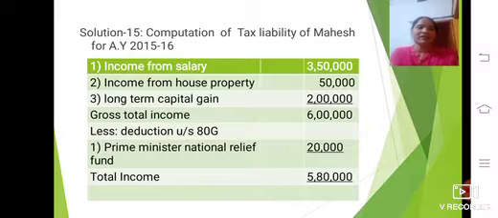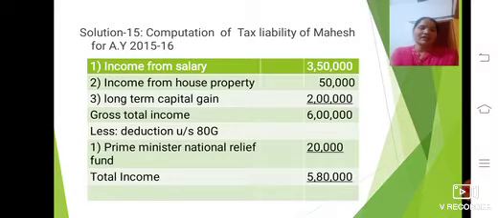This is given in the question, rupees 3,50,000. Second one, income from house property, also given in the question, rupees 50,000. Third one, long term capital gain, 2 lakh. So the total amount is 6 lakh. This 6 lakh we call the gross total income. After this, less deduction under section 80G.